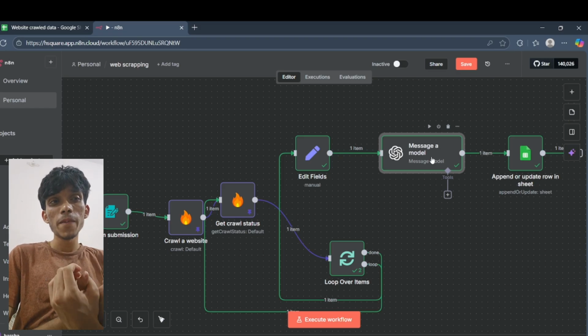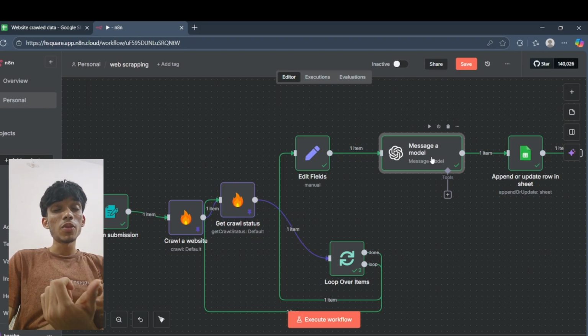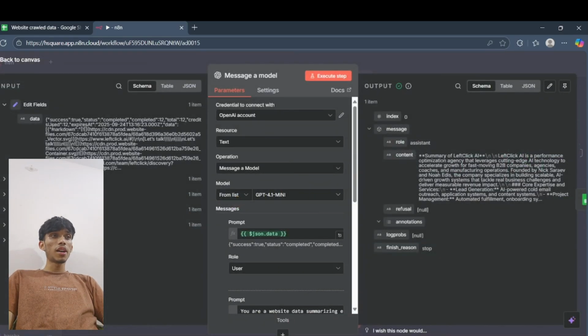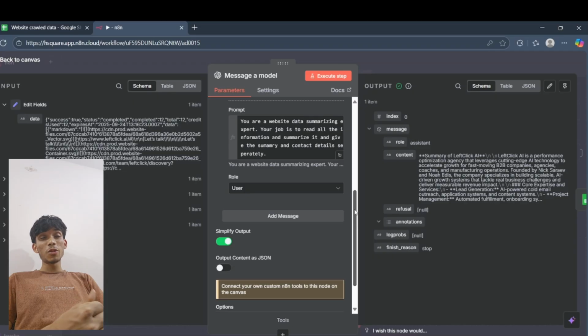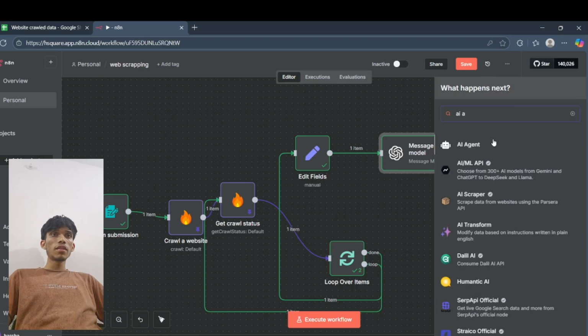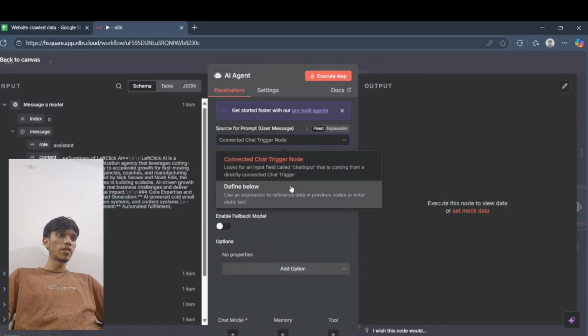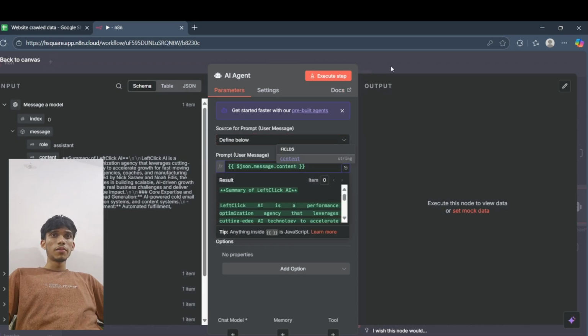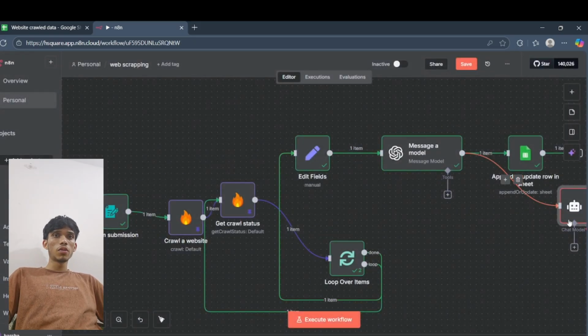Your job is to actually read the markdown, summarize it into words, and then separate the contact details, give the pain points of the business, and wait, I'll show you instead of telling. Just add in an AI agent, change it to define below, add the content. Yeah, perfect. Where did the AI agent go?